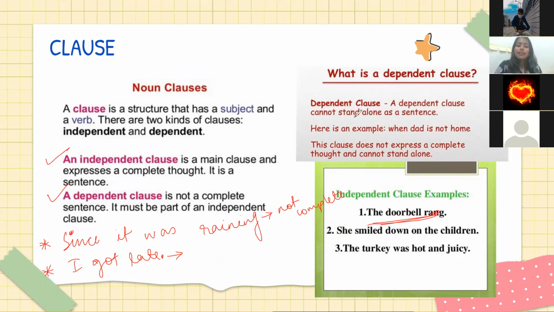Understand. If I say, since it was raining, is it a complete sentence? Since it was raining. Yes, ma'am. Since it was raining, आगे क्या? कुछ भी नहीं है. Since it was raining. Okay. Then, because I was hungry. Because I was hungry. आगे कुछ भी नहीं है. So it is an incomplete sentence. Do you get that point? ठीक है?